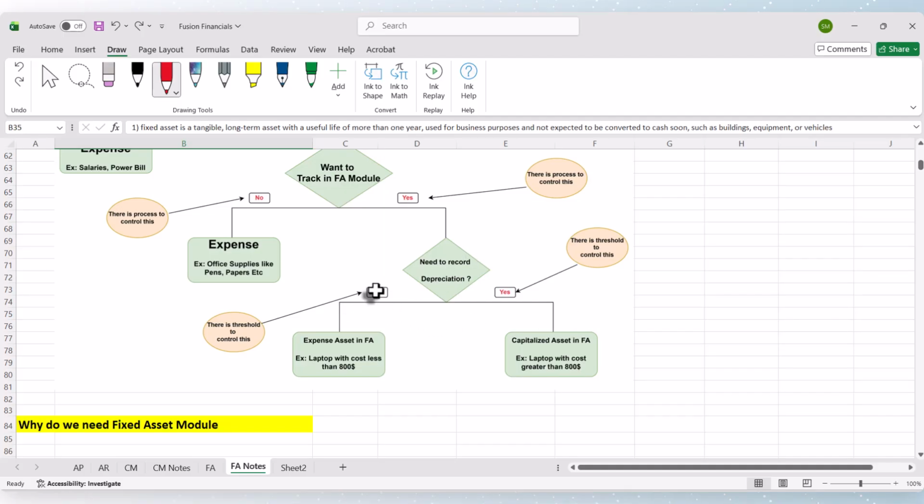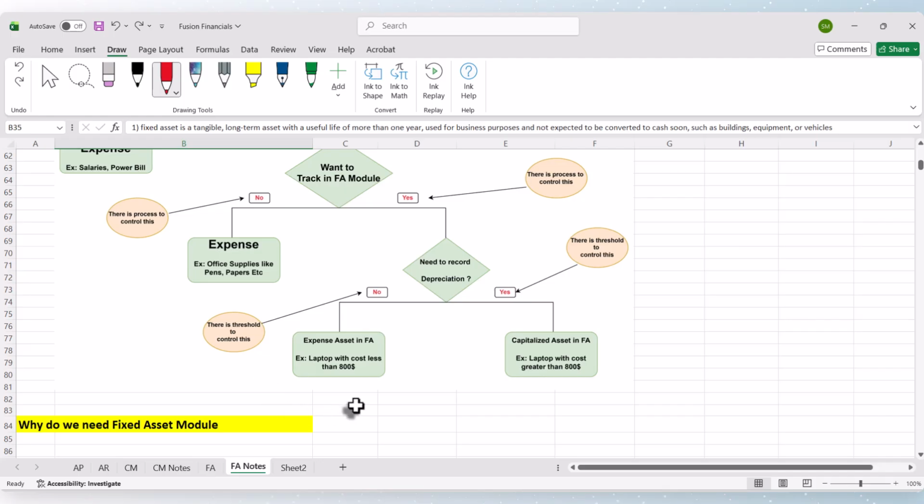Even if we are tracking it in the FA module, if you don't want to record depreciation, yes, we can do that. There is a threshold we can set. If you remember the example of the $800 laptop, if you buy a $600 laptop, we don't want to record depreciation period by period.